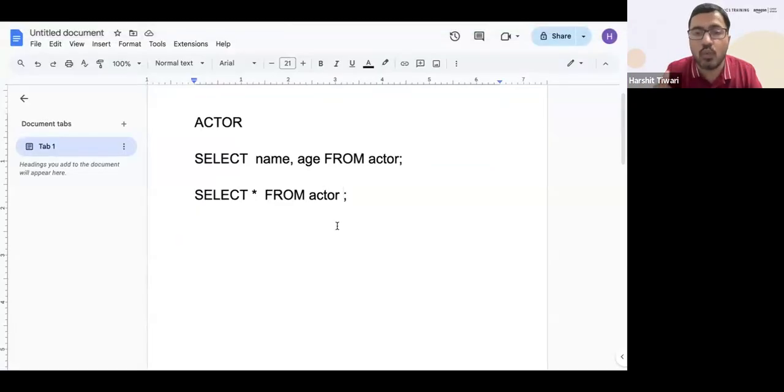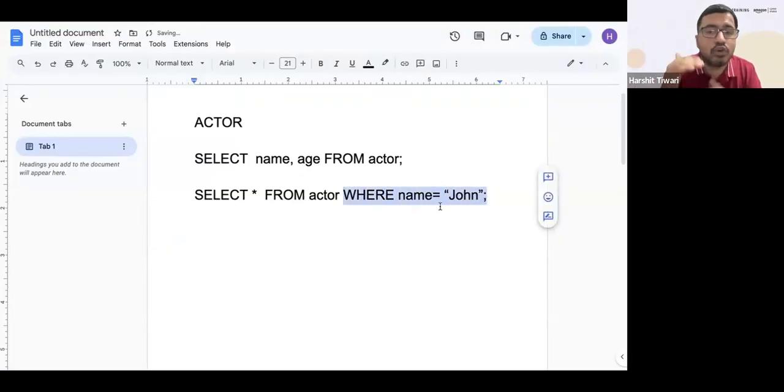Now, what works on the rows? What works on your rows is the where clause. So the where clause is another clause which works on your rows. If I say select star from actor where, let's say, name is equal to John, this part is working on the rows.